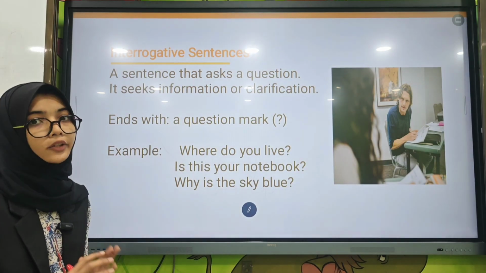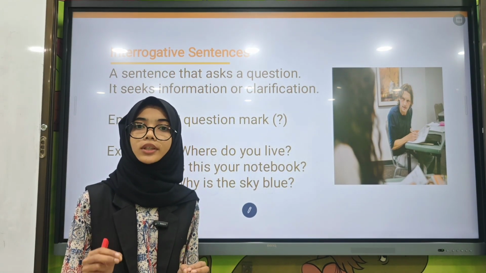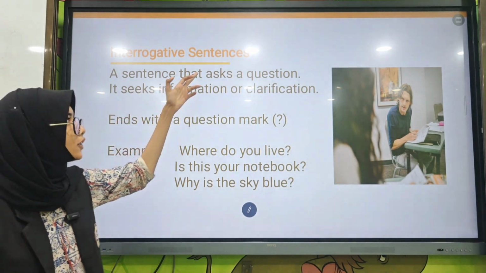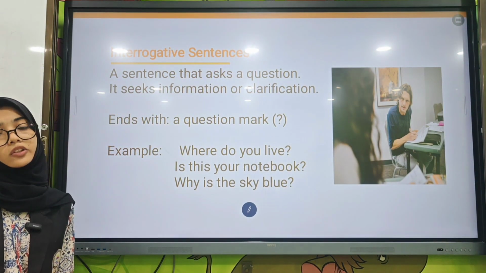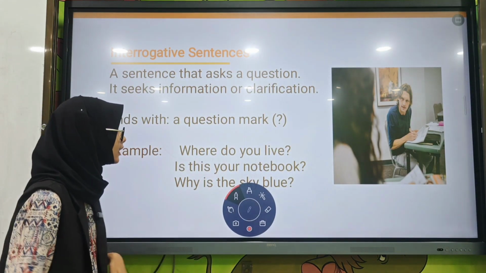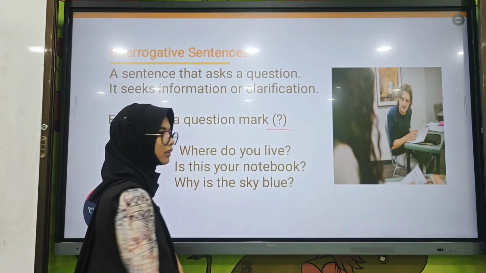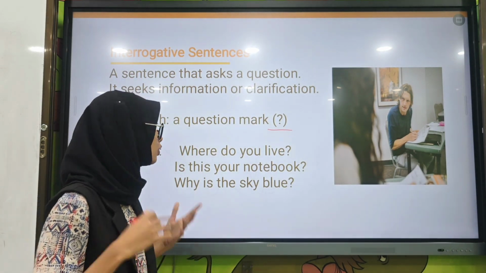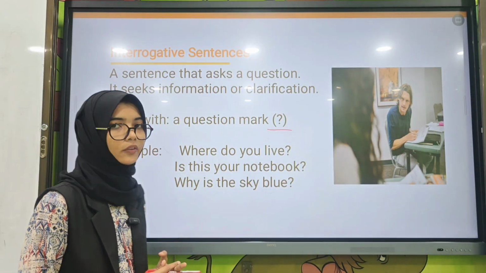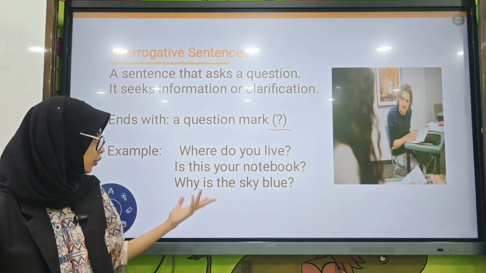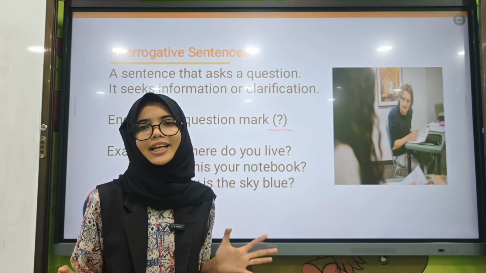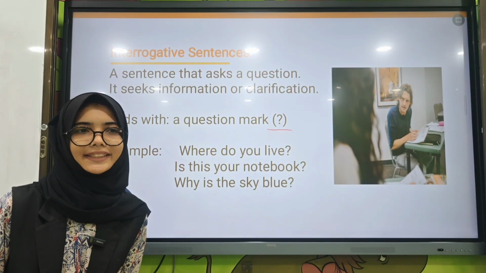Next. Interrogative sentences, the ones which ask questions. A sentence that asks a question, it seeks information or clarification. It always ends with a question mark. Here we have examples. Where do you live? What's your name? Is this your notebook? Why is the sky blue? Yes, these are very simple. The questions are interrogative sentences.